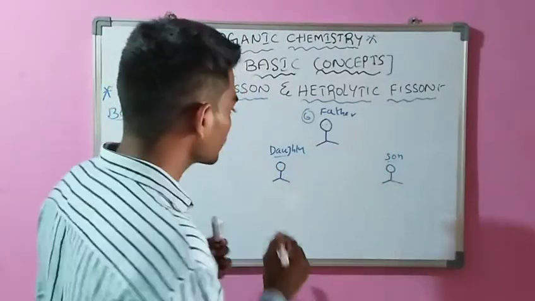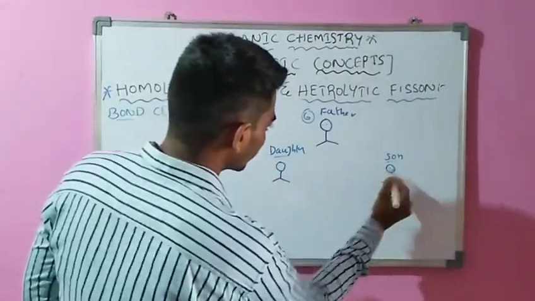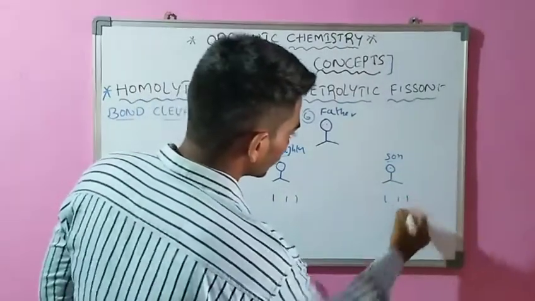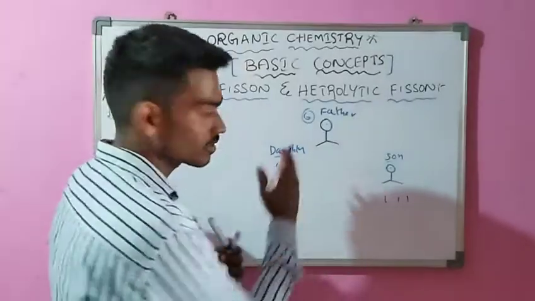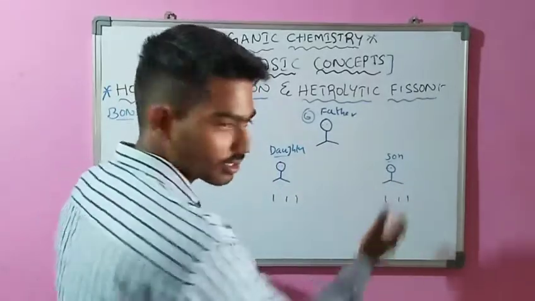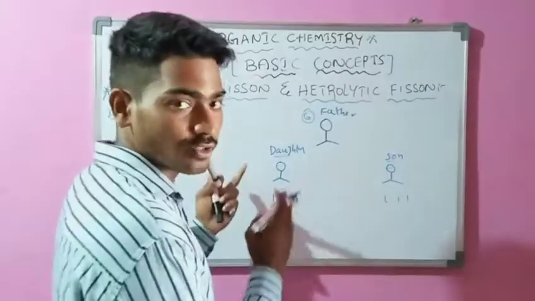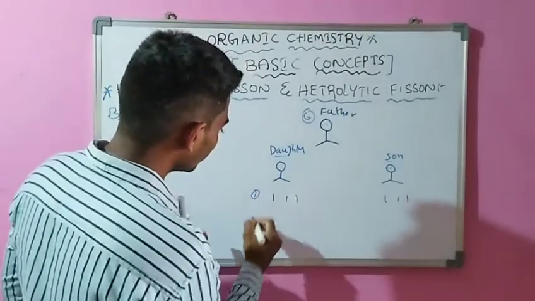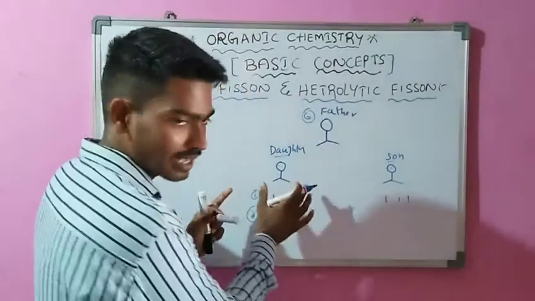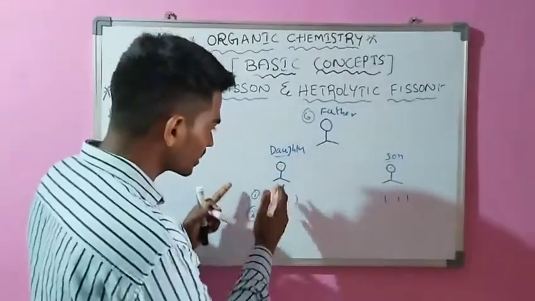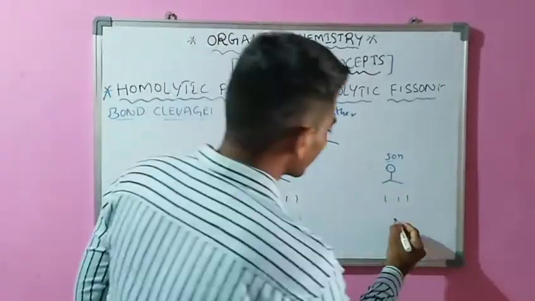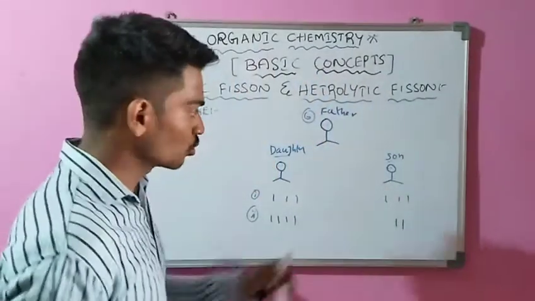First of all, in the first case, he distributed the chocolates equally: 1 2 3, 1 2 3. These 3 plus 3, 6 chocolates, are equally distributed, divided into 3 chocolates for his son and another 3 for his daughter. This is the first case. In the second case, the father loves his daughter more, so he gives 4 chocolates to his daughter and the remaining 2 chocolates to his son.